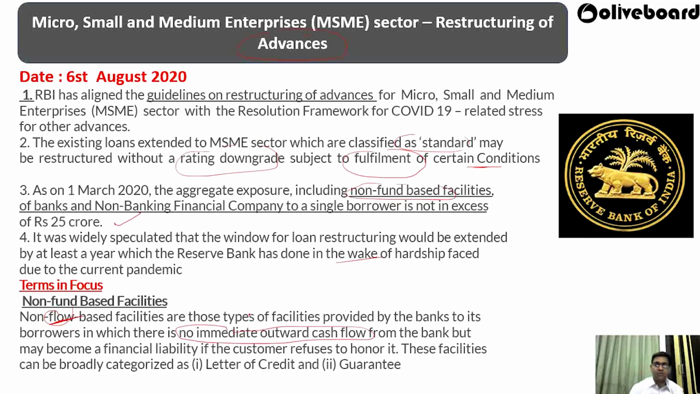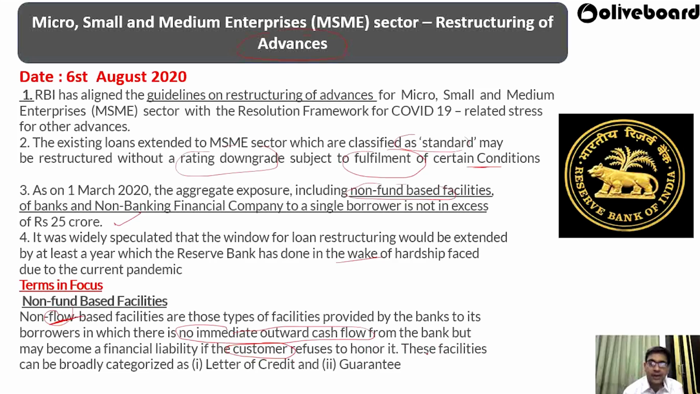So these are the type of facility that is provided by the bank to its borrower where there is no immediate flow of any kind of cash from the bank, but it may become a financial liability if the customer, that is, the one taking this credit facility, dishonors their liability, so the bank has to fulfill it. So in this non-fund based facility, there is no immediate outward flow of cash, but it may become a financial liability of a bank or an institution if the customer refuses to honor it.